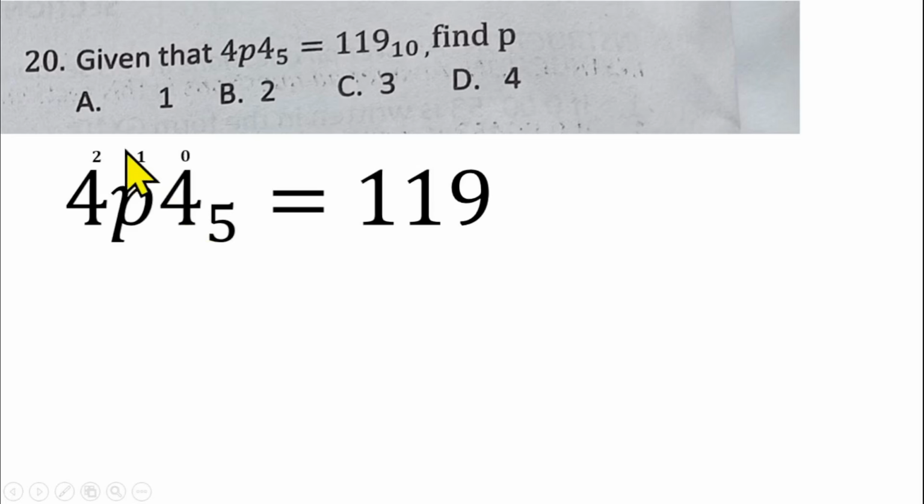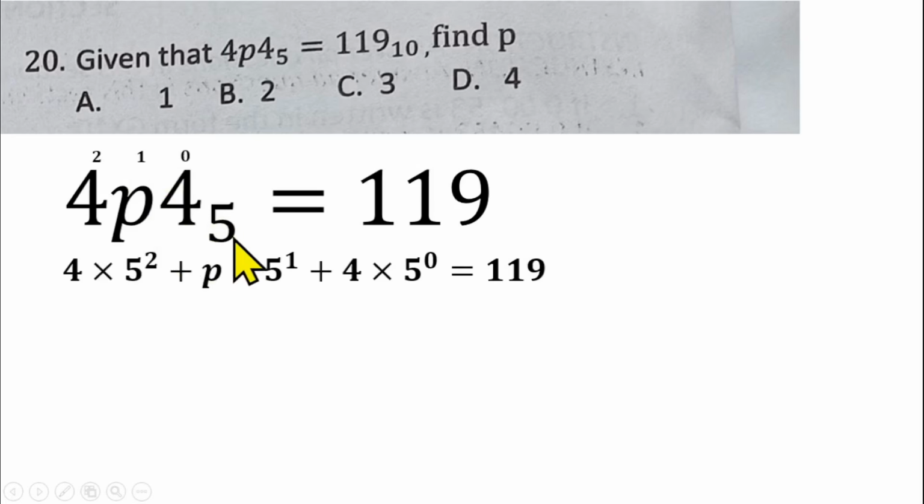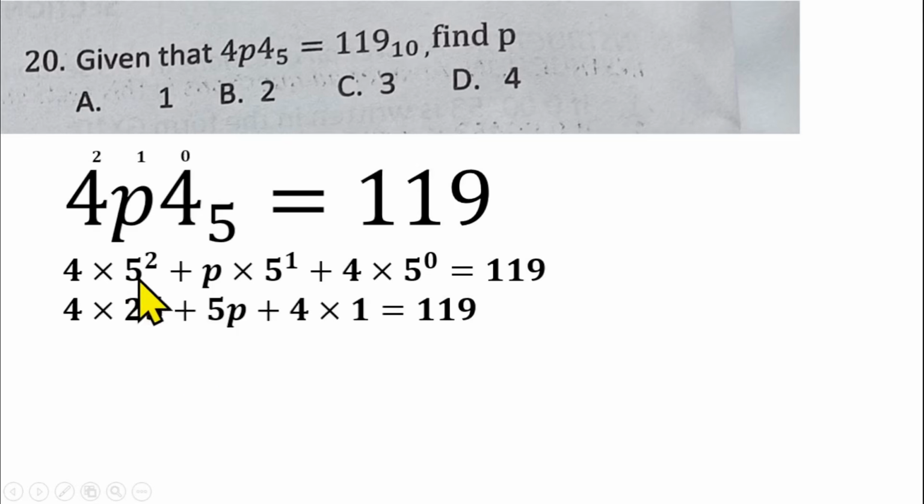So you have 4 times 5 raised to the power 2, plus p times 5 raised to the power 1, plus 4 times 5 raised to the power 0, equals 119. 5 squared is 25. We have a 5p. 5 raised to the power 0 is 1. So 25 times 4 gives us 100, then 5 times p gives us 5p, then 4 times 1 gives us 4, equals 119. So 100 plus 4 gives us 104.